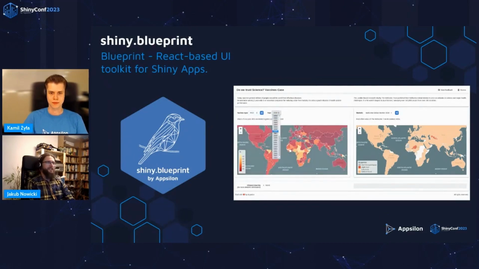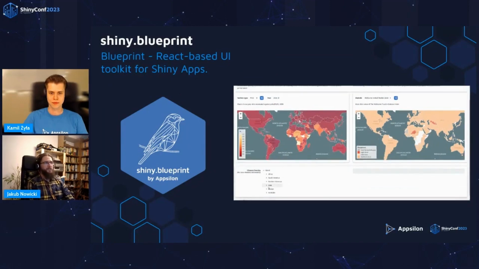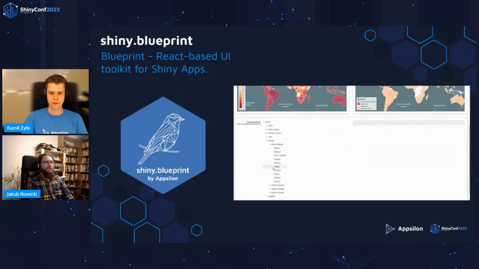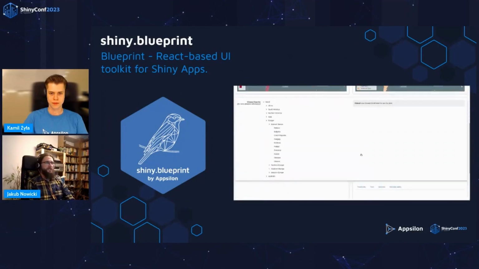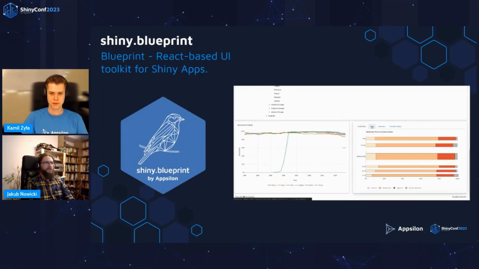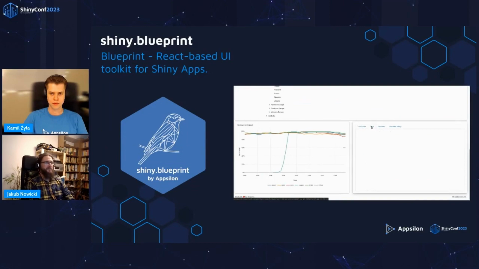Our youngest child is called Shiny Blueprint, and it implements Blueprint.js from Palantir. And again, it includes a number of great looking components. It gives you a beautiful professional look. It yesterday landed on CRAN, so we are eager to hear your feedback on that.